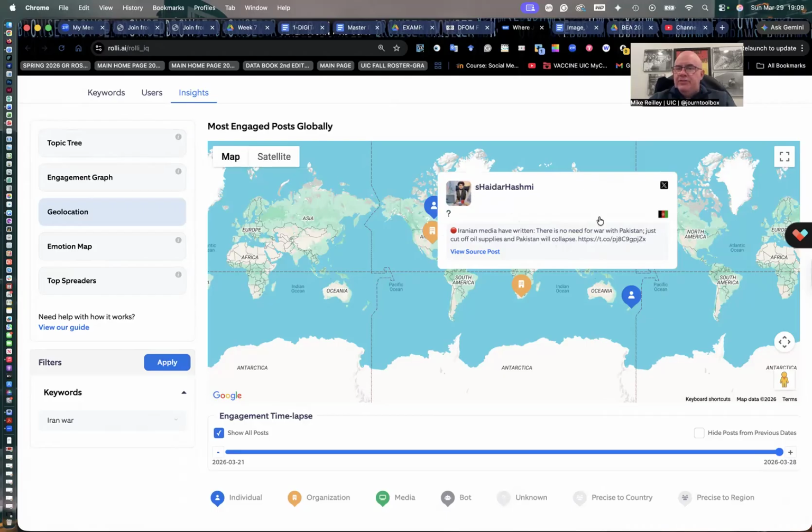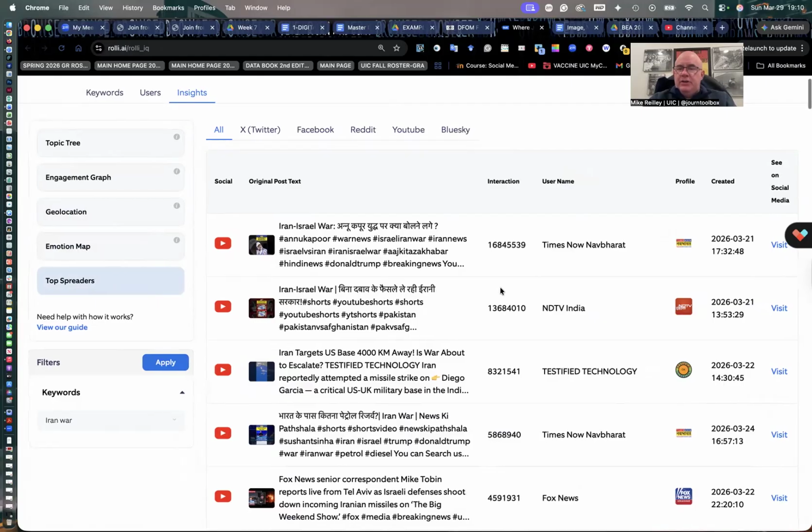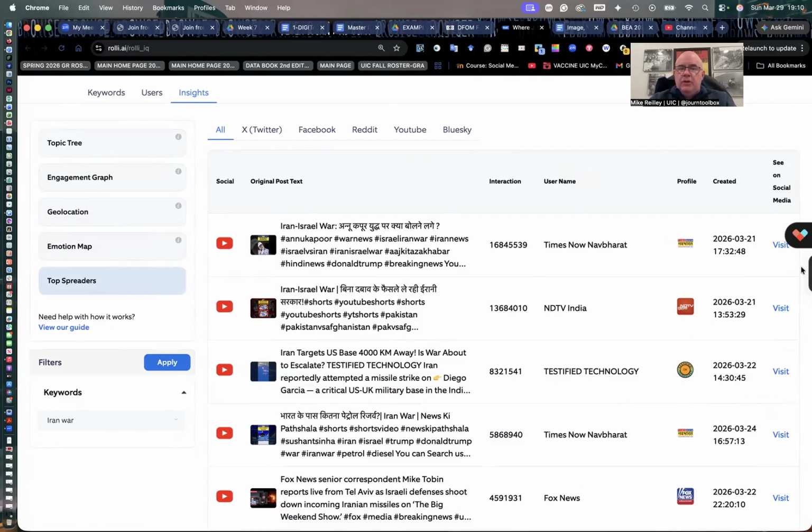This is a bot account that's sharing a lot of information, much of it false. You can look at top spreaders. These are the people that are getting the most shares. It'll break down their profile. You can go look at their accounts. Some of these are in other languages, obviously.